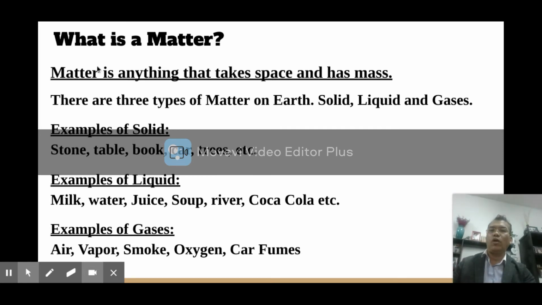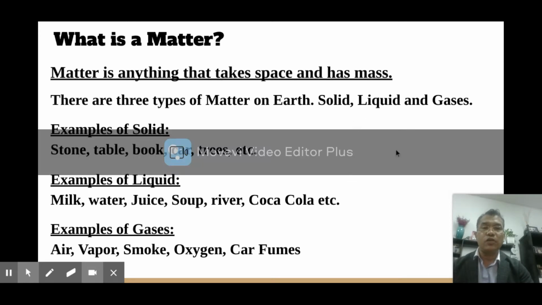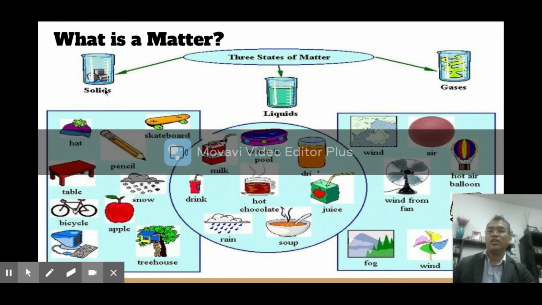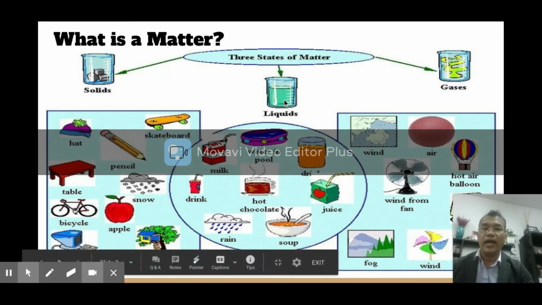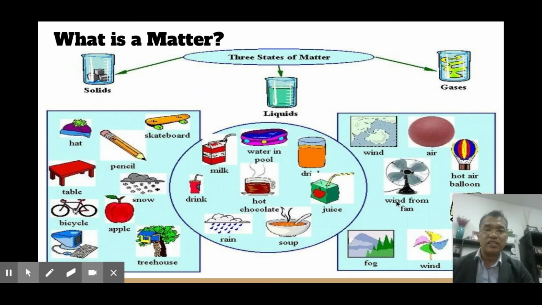So here it says, what is a matter? Matter is anything that takes space and has a mass, right? So which is anything you mentioned on this earth. So there are three types of matter on earth. There are solid, liquid, and gas. You see here? The picture of solid here, and liquids are here, and gases are here.